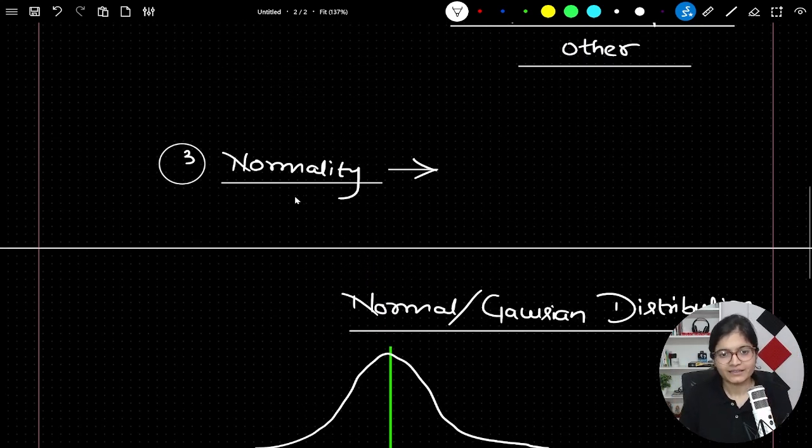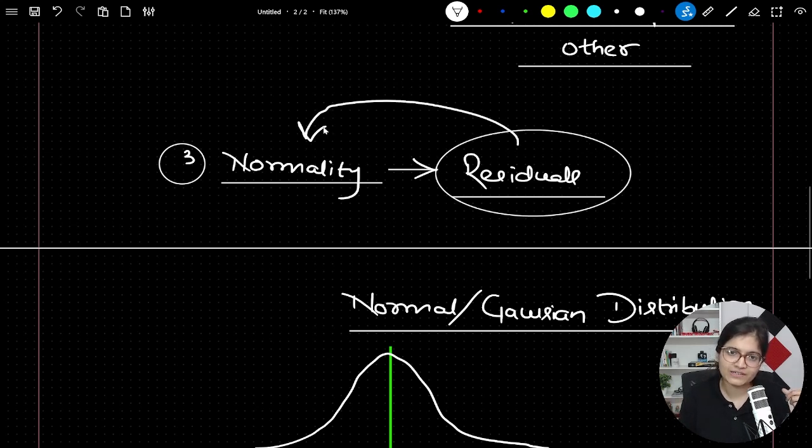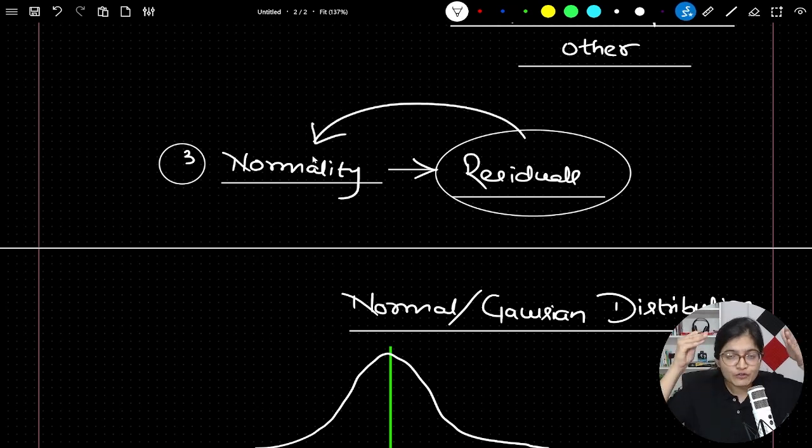So when I'm saying normality, in the last session we studied something called the residuals. What is the meaning of residuals? The gap, the difference between the value of y and the value of y cap. That gap or loss function we can measure by the value of MAE or MSE, depending upon how many outliers we have in our data set. That kind of residuals always follows a normal distribution. If you create a graph of the error value at each and every iteration, it will follow a normal distribution. That's property number 3, assumption number 3.